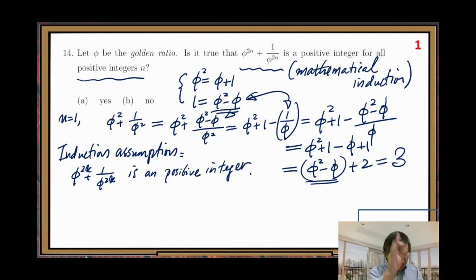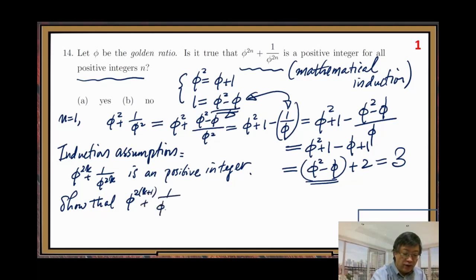Next, we need to show that phi to the 2k plus 1 plus 1 over phi to 2k plus 1 is also a positive integer.